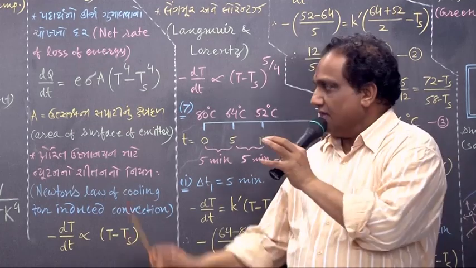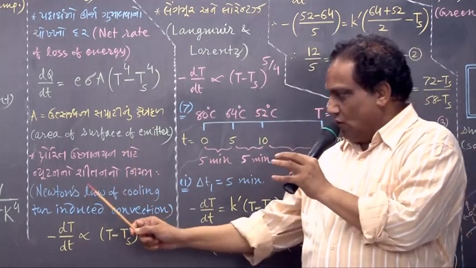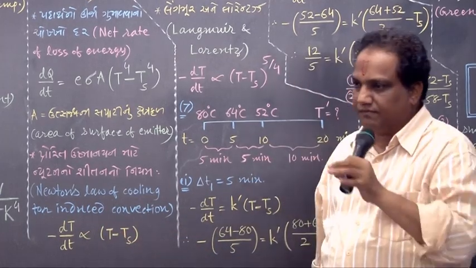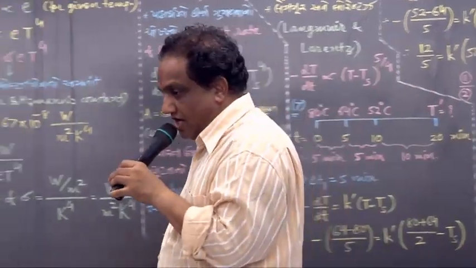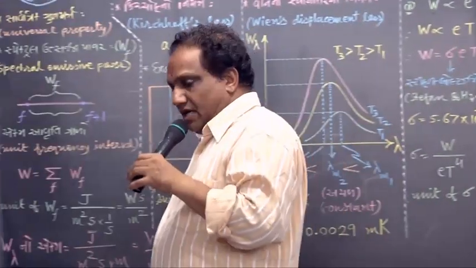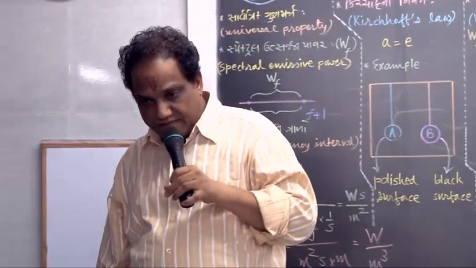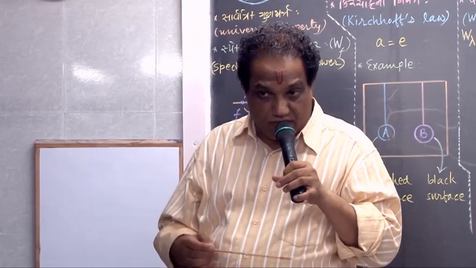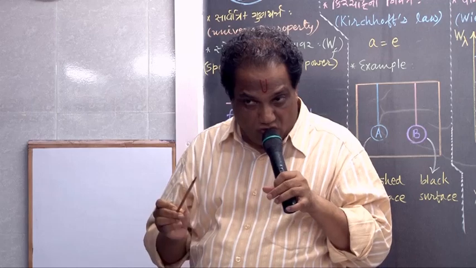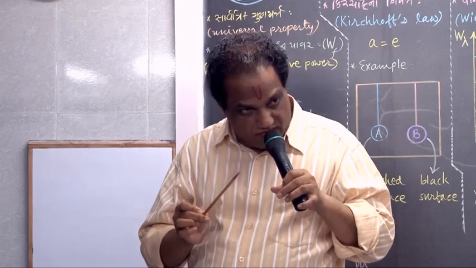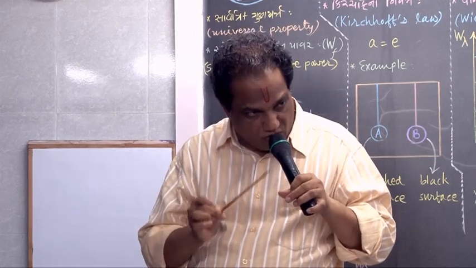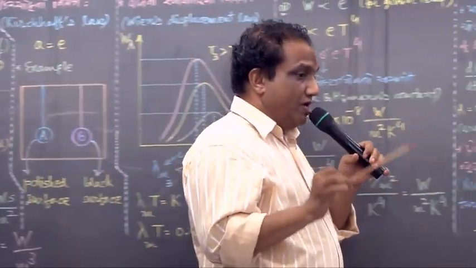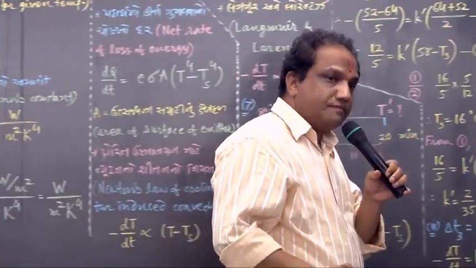Okay, fine. Now, Newton's law of cooling for induced convection. Convection is of two types: induced and natural. Mr. Newton had formulated one law for the cooling of a body when it loses heat energy by way of induced convection.